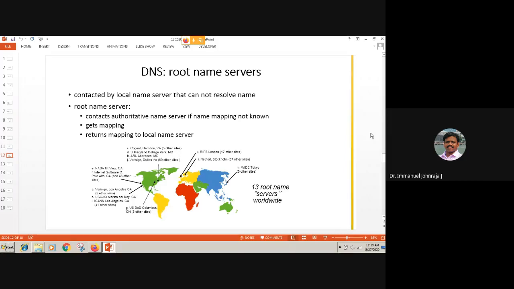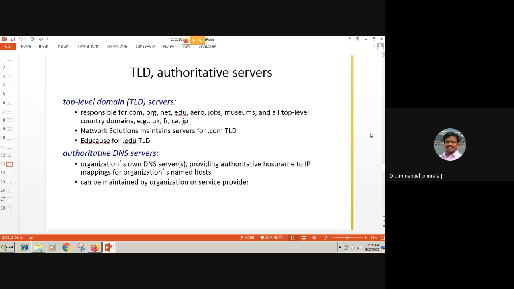All right. So what is this local name server? It contacts the authoritative name server if the mapping is not known. It gets the mapping from the root DNS, and then it stores those details in your local cache memory. All right, this is about the hierarchy and how resolution or resolving of IP to URL and vice versa happens.